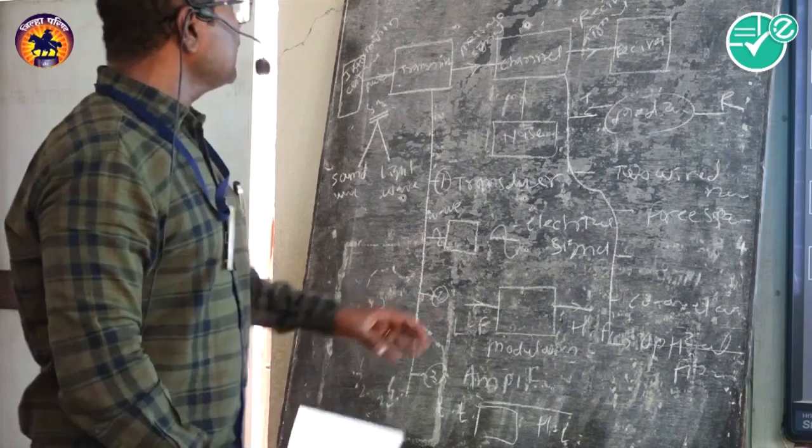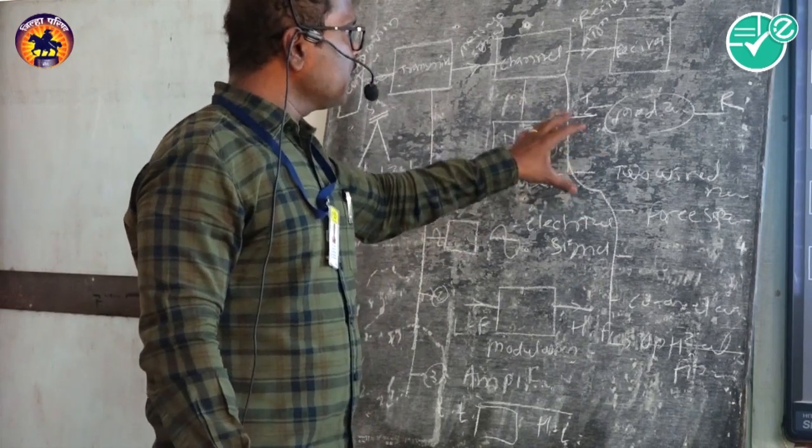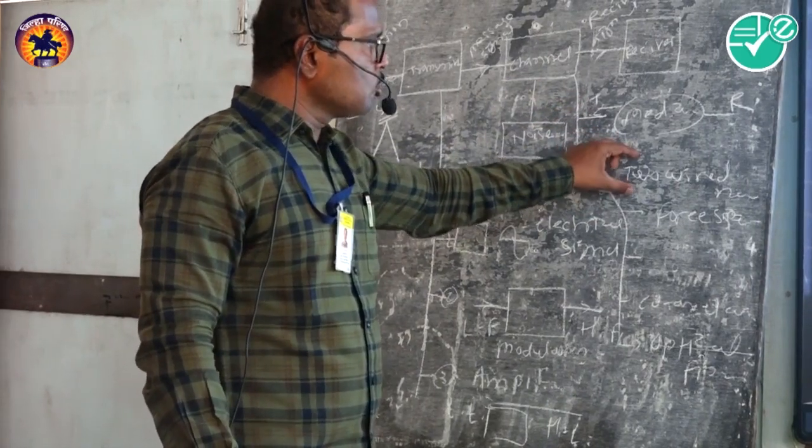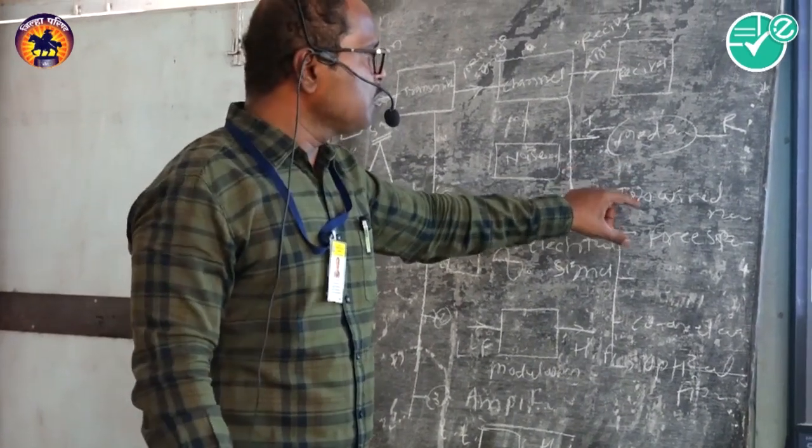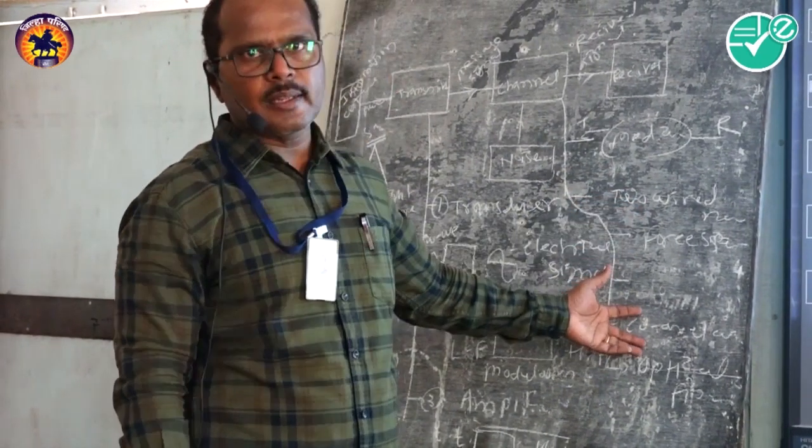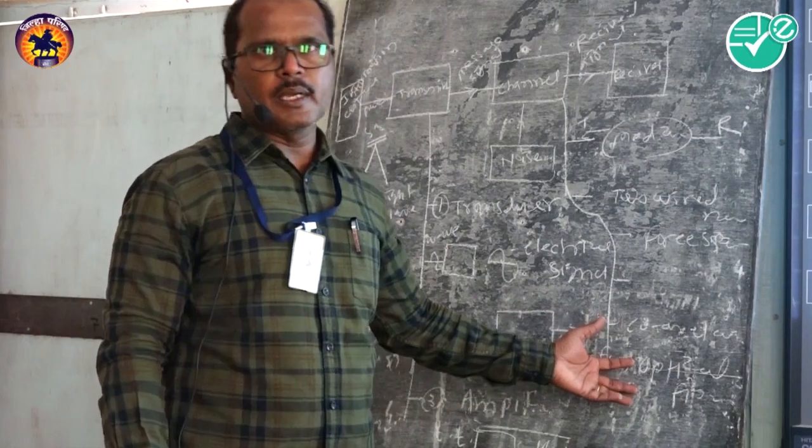So these are the basic channels. The medium may be a two wire network, free space, coaxial cable, or optical fiber.